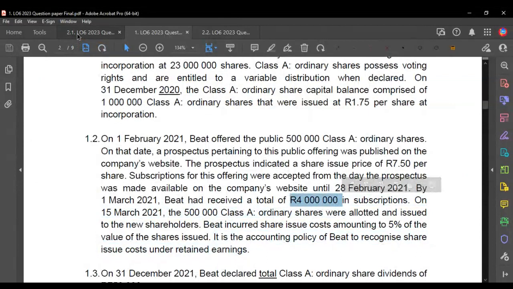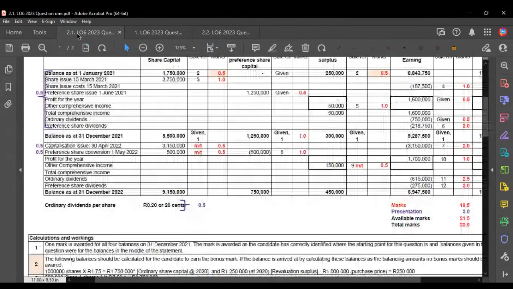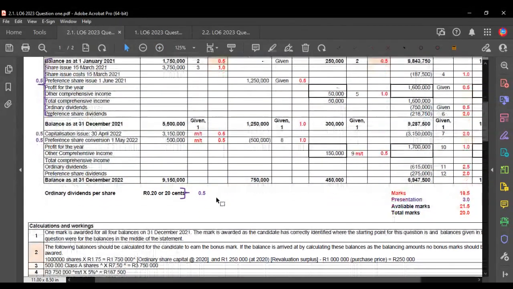Because what happens to the other 200,000? The other 200,000 actually gets paid back to those shareholders that didn't get a chance to get a share. So the money is returned to the shareholders because this was an oversubscription. So that amount does not appear anywhere here in your changes in equity statement. That 4 million doesn't appear. It's only the